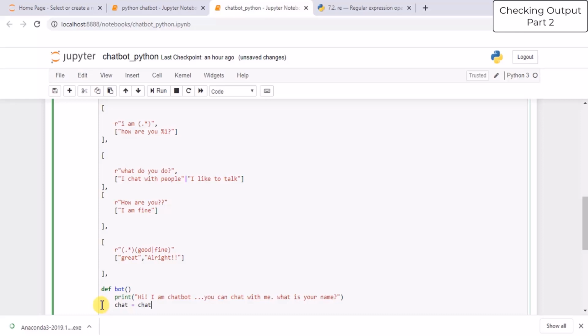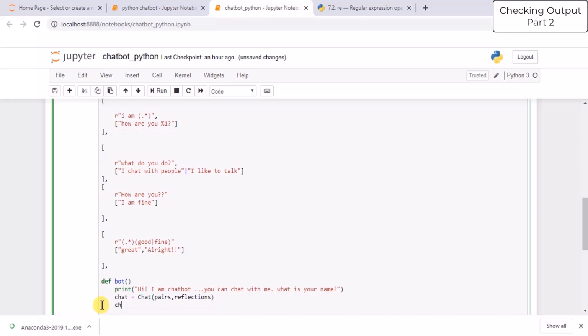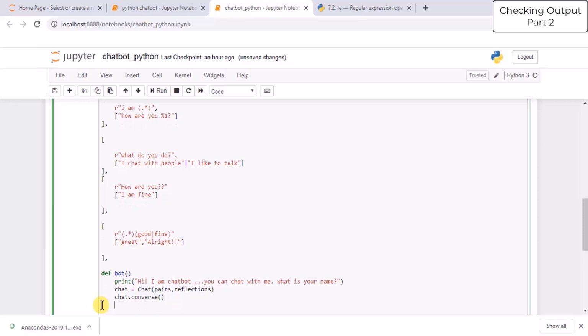So we will call the class which is chat, and in this chat there are pairs and reflections. And then with the help of this converse function, the user can start conversation with the chatbot, and finally we will use the main function.